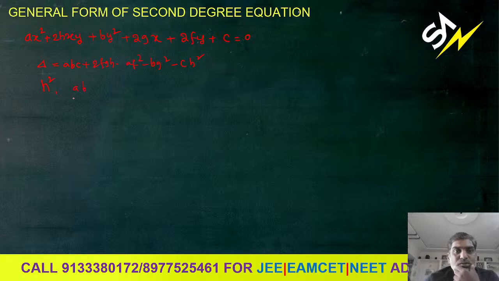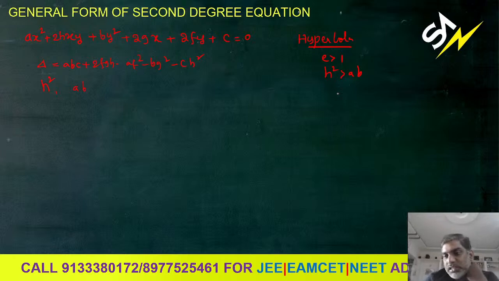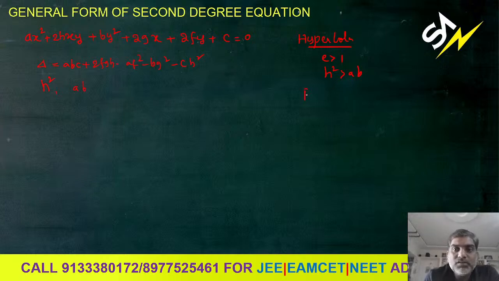Okay, suppose we need a hyperbola. What are the conditions for a hyperbola? For a hyperbola, eccentricity must be greater than 1 and h square must be greater than ab. In this case, what will happen? A hyperbola can form.